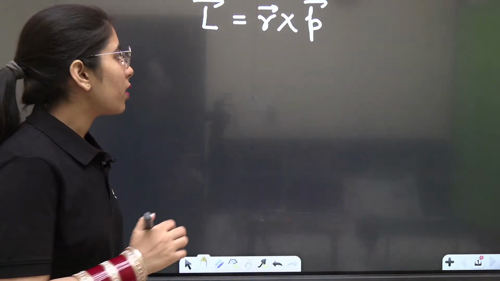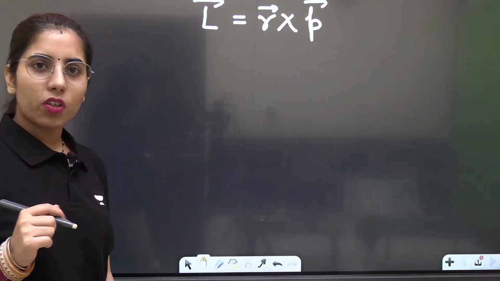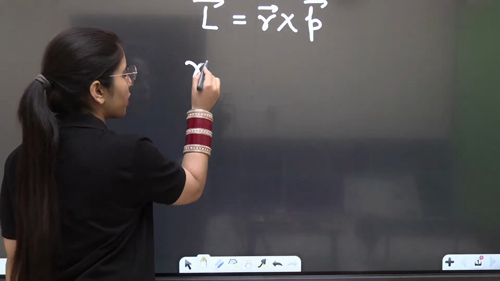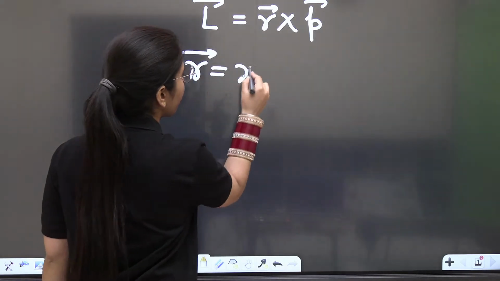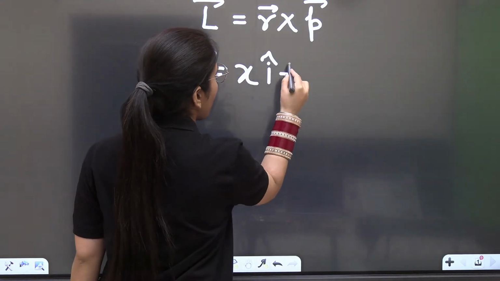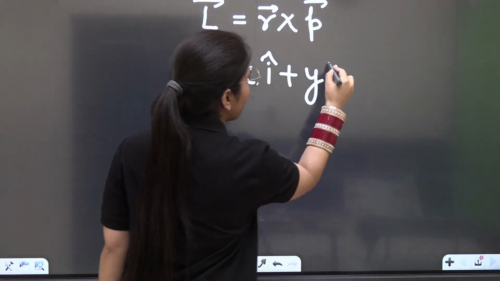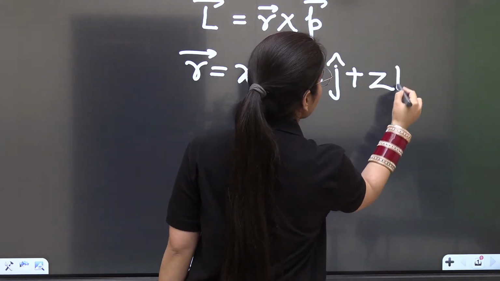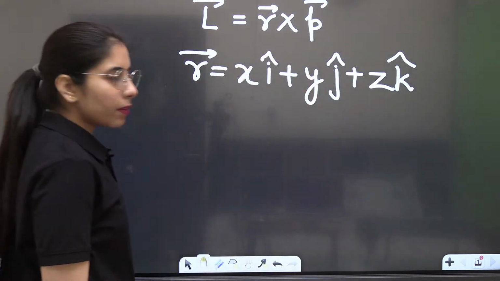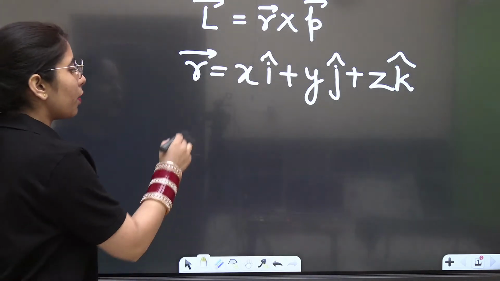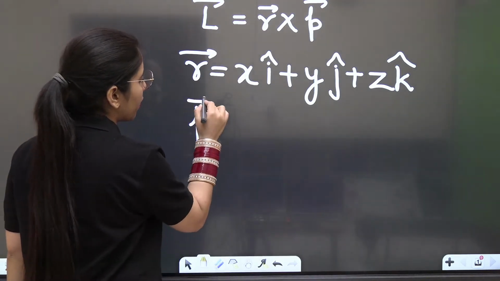So position vector r, how do we show the position vector, do you know about it? I think everybody knows, but still let's talk about it in case somebody has forgotten the expression. xi cap plus yj cap plus zk cap, that's going to be the position vector. Clear? Now other than that, if I want to talk about the vector p, what will it be?